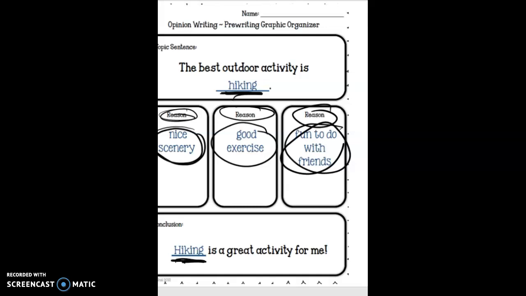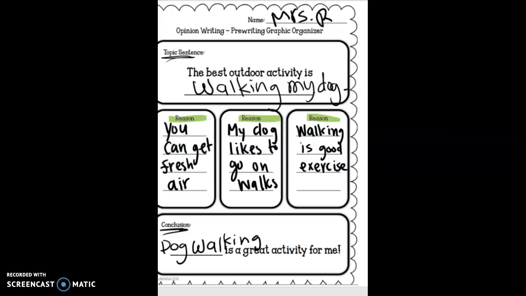So I want you to fill out your graphic organizer, and I'll give you just a second to do that in just a minute. But before we do that, I want to show you an example of what a writing piece would look like. So here is the example we're going to use: walking outdoors, walking your dog.